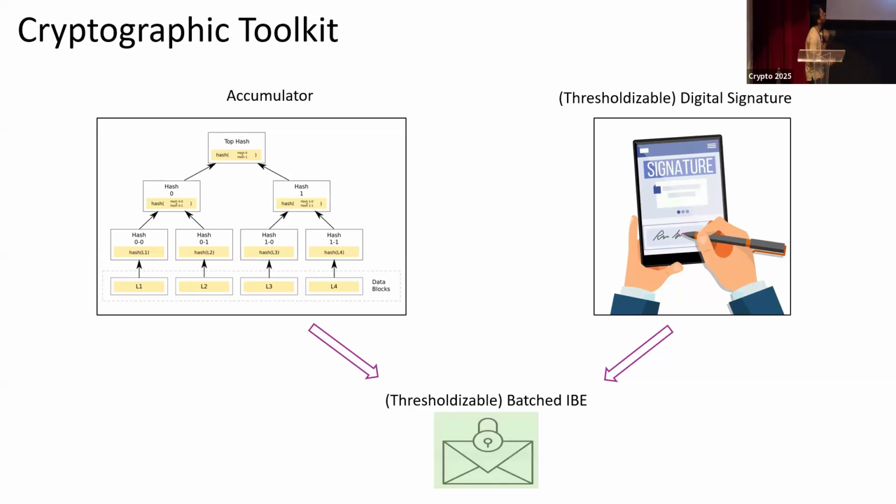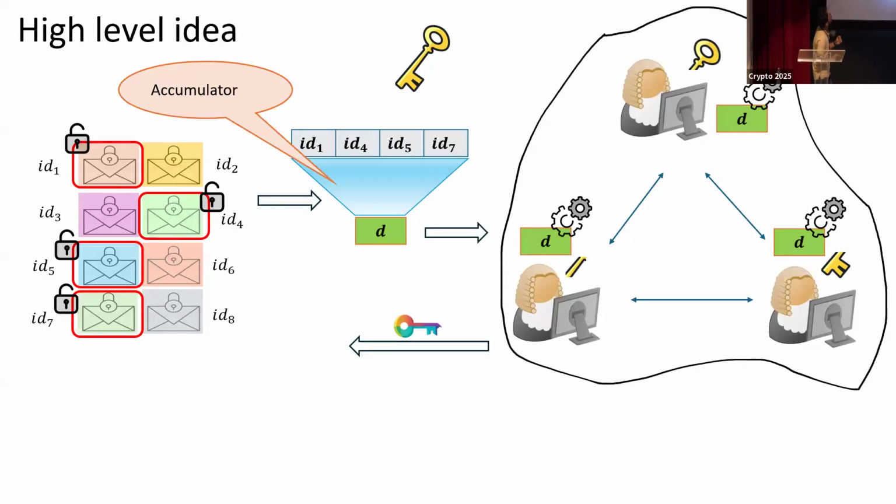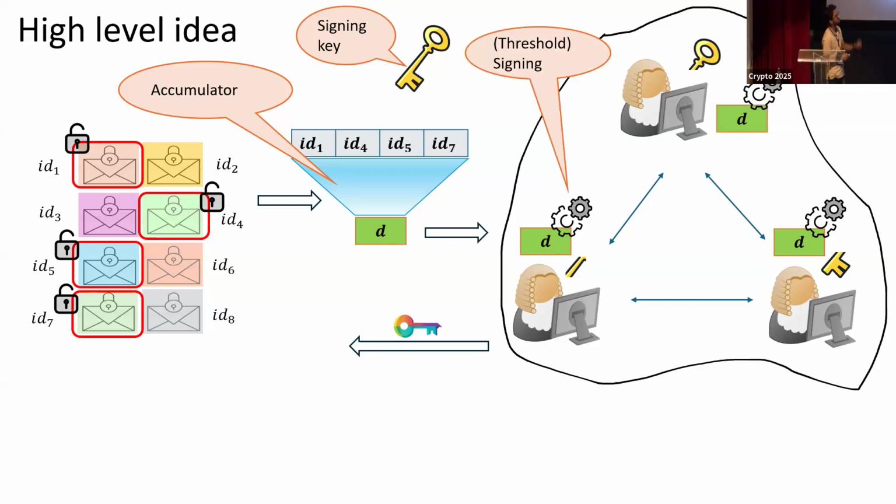Coming back to the high-level design, to create the digest, we'll use an accumulator scheme. The key shared between the servers would be a signing key of some digital signature scheme. The processing done on the digest would be a threshold signing process, and this key would be a digital signature on the digest.